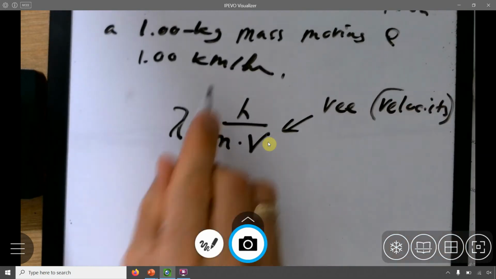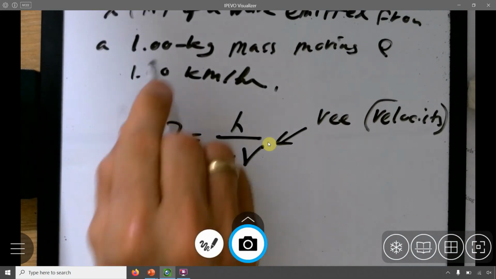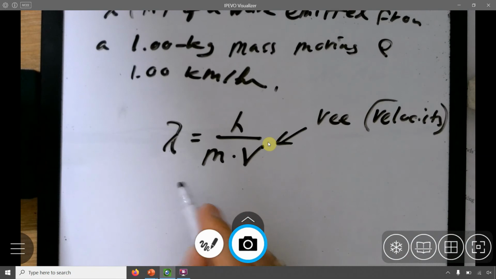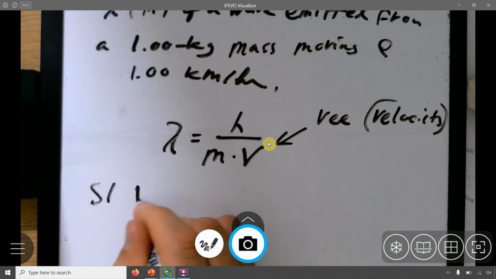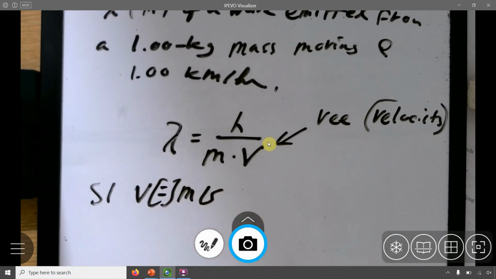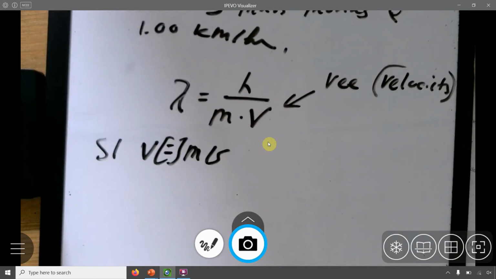So I gave you v, I gave you mass, and you know h, so you can calculate the wavelength. The only thing you have to make sure is everything is in SI units. SI for velocity should be meters per second. I have kilometers per hour, so I have to convert that to meters per second.